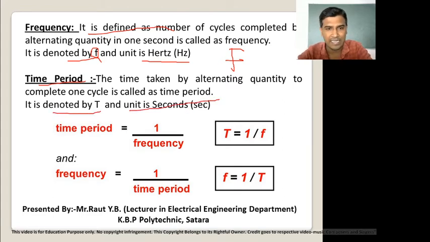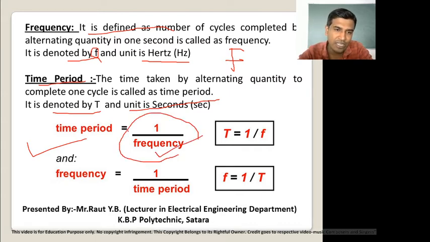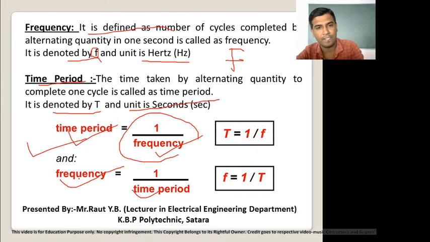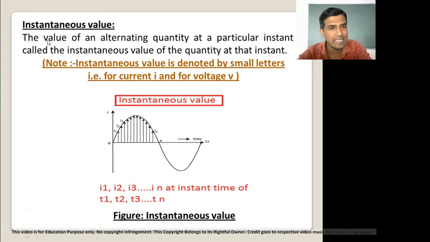Now time period and frequency are connected together. That means time period is equal to 1 upon frequency, and frequency is equal to 1 upon time period. When you are going to solve numericals, you have to know the time period and also the frequency. When frequency is known, we can calculate time period, and when time period is known, we can calculate frequency.